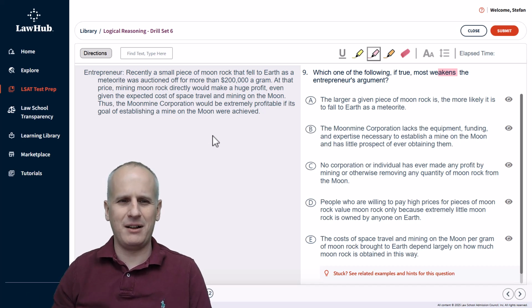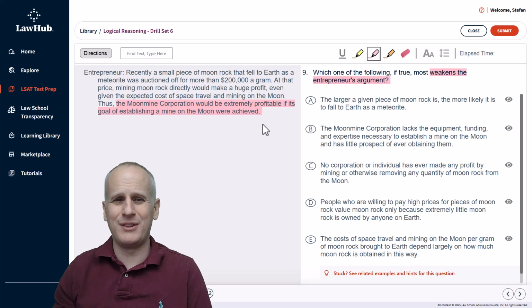So starting from the top of the entrepreneur statements, which read, recently, a small piece of moon rock that fell to Earth as a meteorite was auctioned off for more than $200,000 a gram. At that price, mining moon rock directly would make a huge profit, even given the expected cost of space travel and mining on the moon. Thus, the Moonmine Corporation would be extremely profitable if its goal of establishing a mine on the moon were achieved, and hopefully you can identify the conclusion almost immediately. It's this final statement from the entrepreneur.